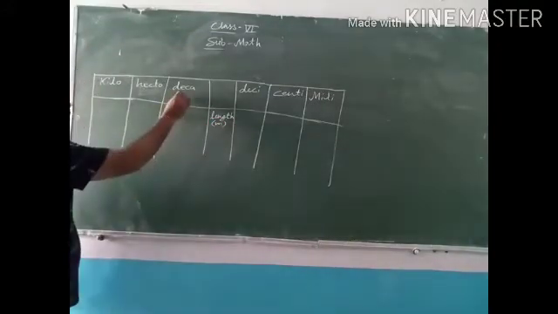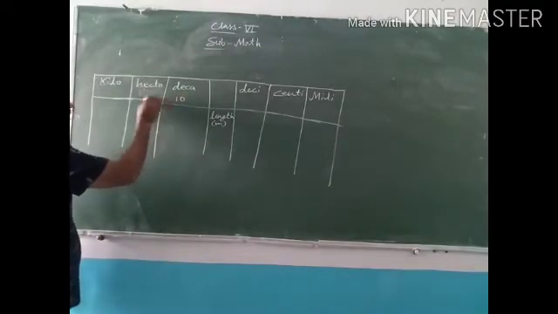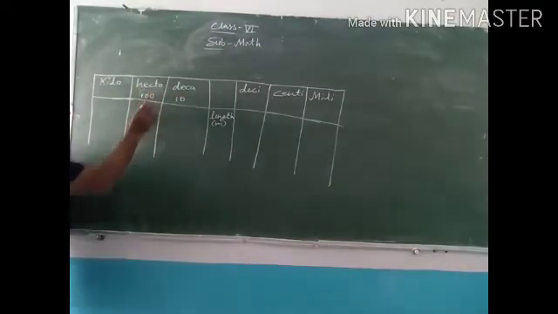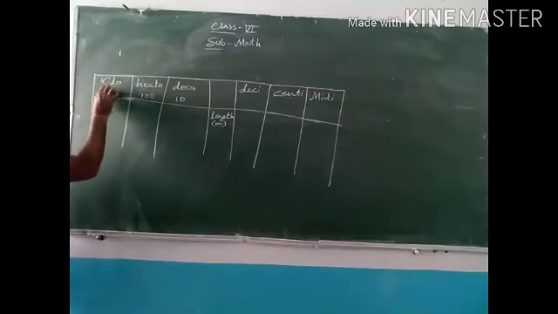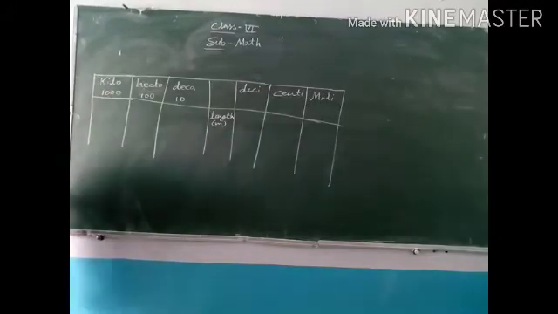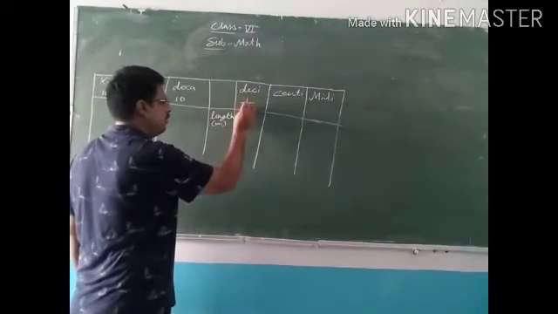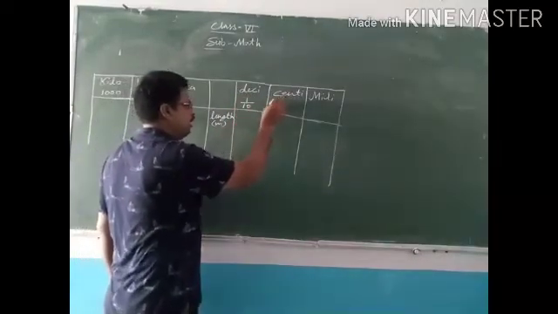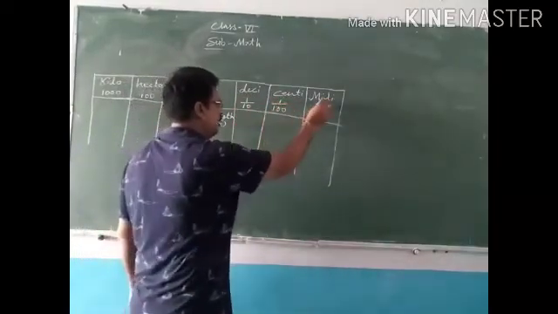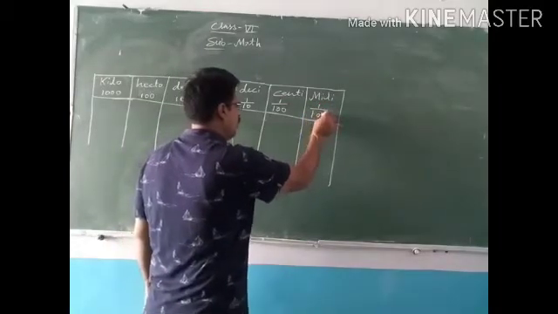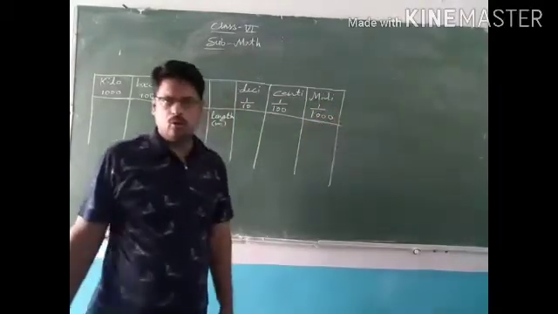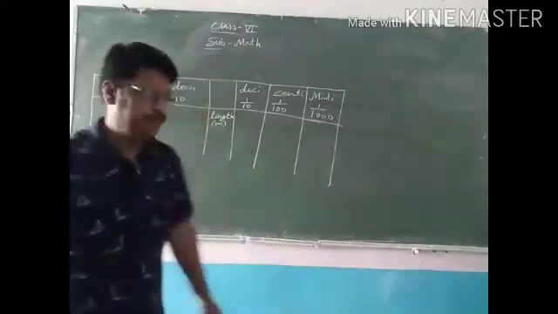Deca means 10, hecto means 100, kilo means 1000. And deci means 1/10, centi means 1/100, and milli means 1/1000.